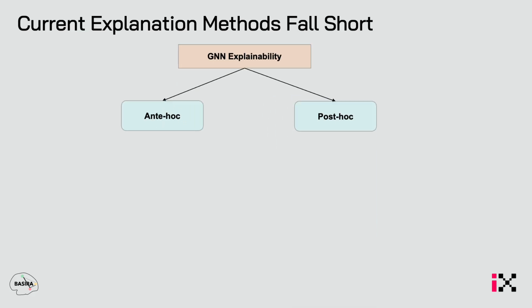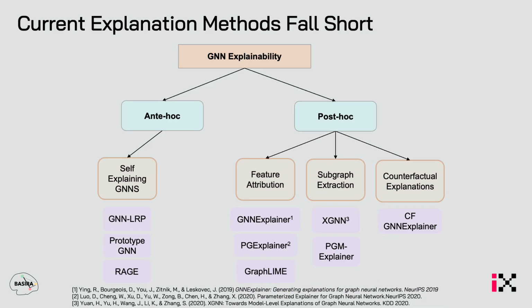Before diving into this, let us understand some of the explanation methods which are partially trying to address this issue. GNN explainability is divided into two parts, ante-hoc and post-hoc. Post-hoc is after training, ante-hoc is during training. Ante-hoc has a part which is known as self-explaining GNNs. There are a lot of types of self-explaining GNNs like GNN-LRP, prototype GNN, and more. And post-hoc has three types: feature attribution, subgraph extraction, and counterfactual explanations. Let's go one by one.